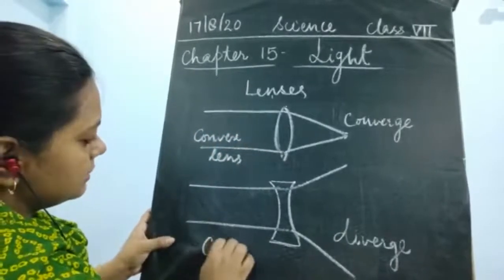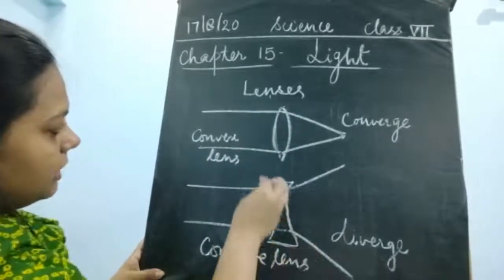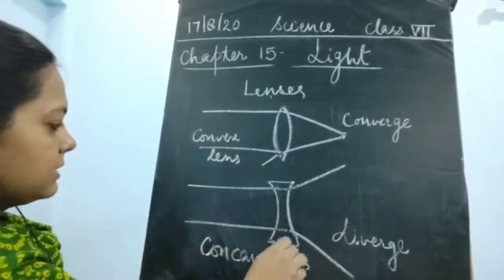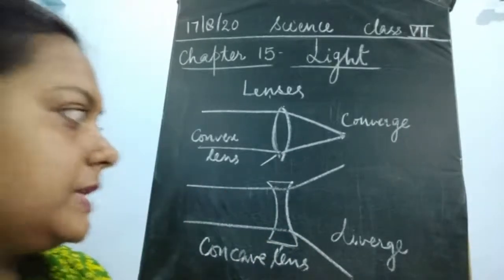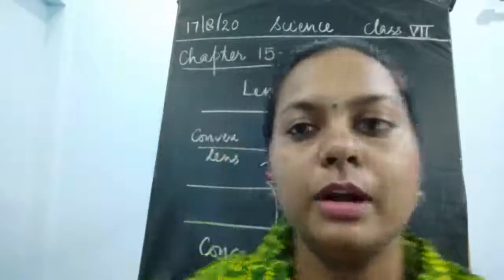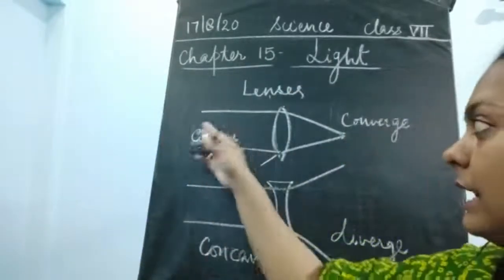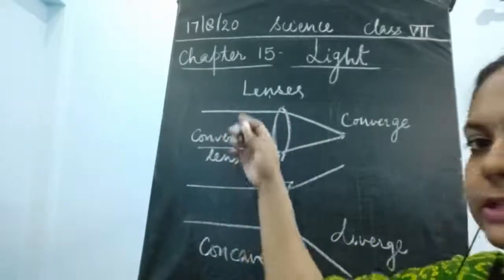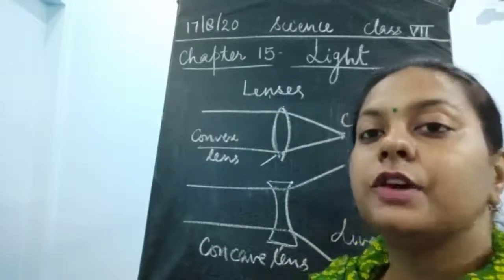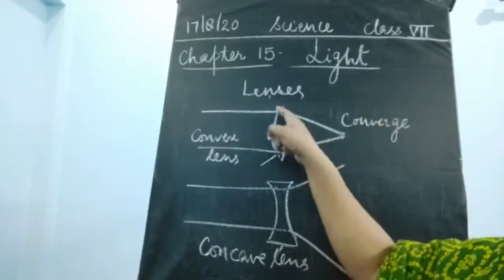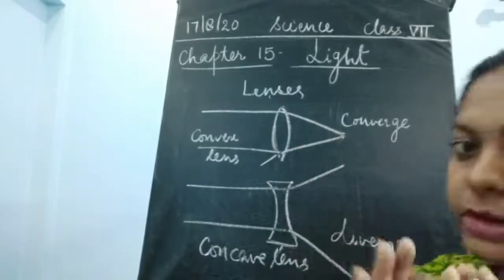Whereas here in the next lens, this one is the convex lens, and this is the concave lens. Now see children, what is the meaning of the word converge? Converge means to concentrate at one place. All the light rays which are coming, it's not only two rays. See children, there could be many rays. I have drawn only two rays just for your convenience, and the two rays are coming and joining at a single point, so these are converging at one point.